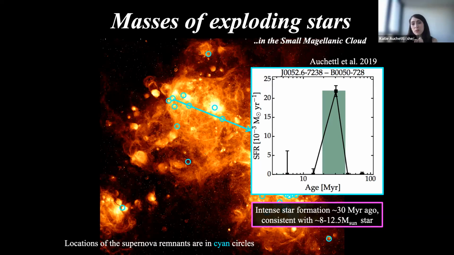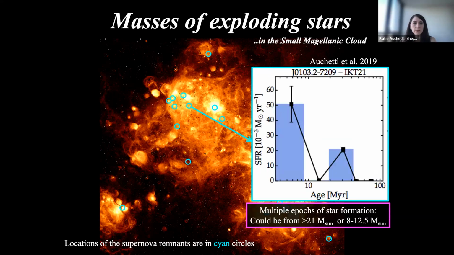But the problem is that these plots are not always distinct and beautiful and concrete like what we see here. And sometimes we actually get something that looks more like this. So this is another supernova. And what we find is that in the local region, the stars around it suggest that they have different bursts of star formation at multiple epochs. And so what that means is that it's harder to say, yes, this supernova came from a progenitor star of a given mass.